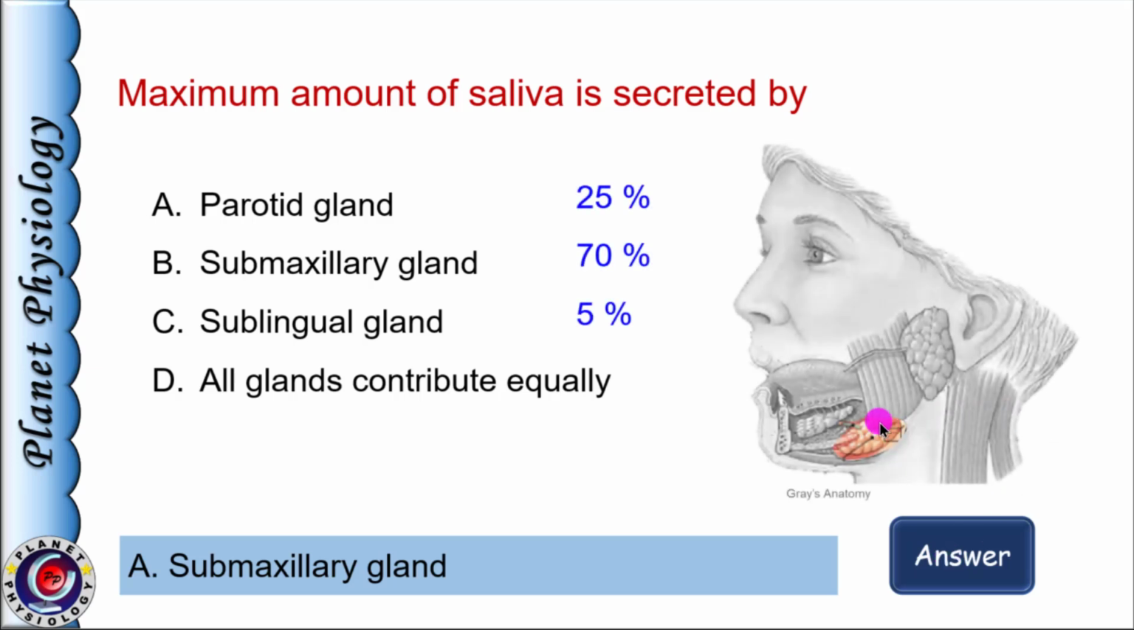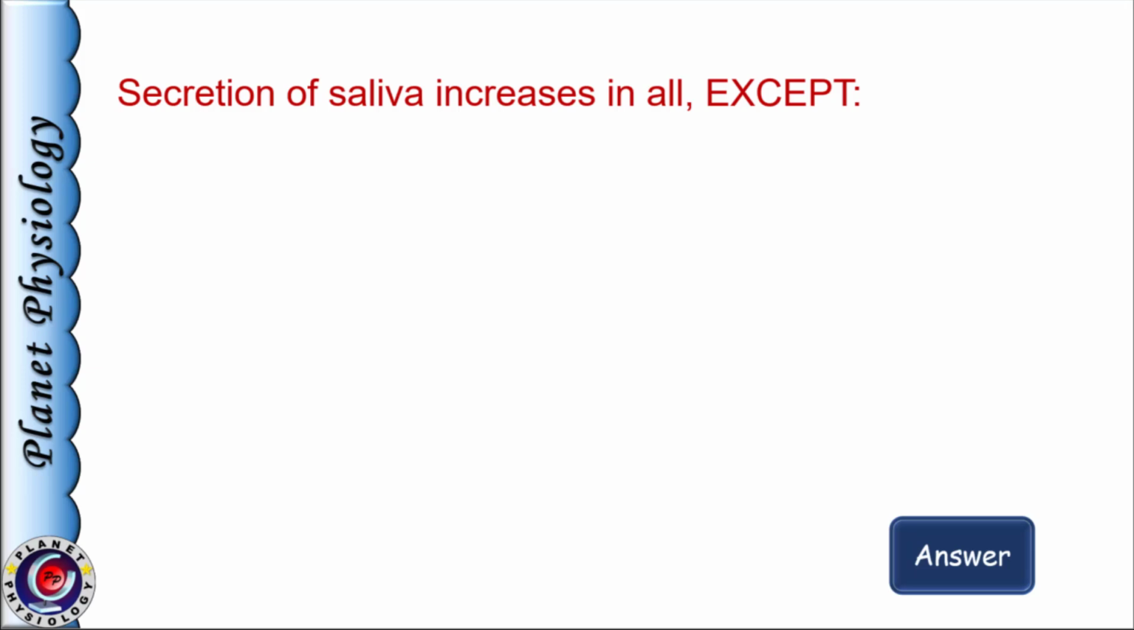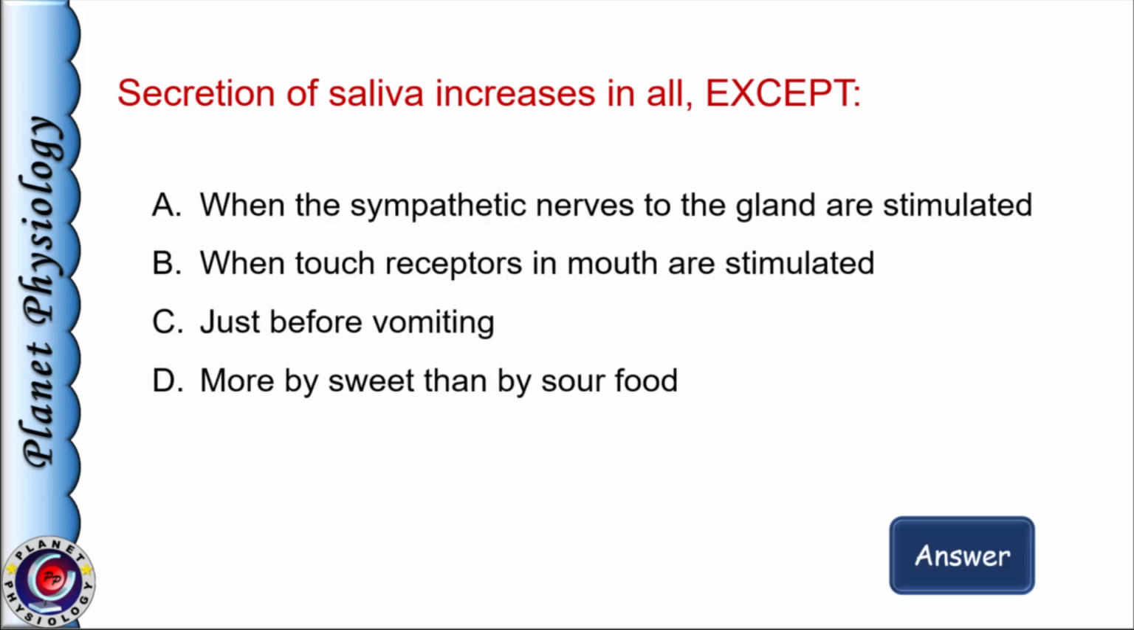It is also known as submandibular gland, and it contributes to 70% of the salivary secretion. Some students get confused with parotid gland. Even though parotid is the largest salivary gland, its contribution is just 25%. Next question. Secretion of saliva increases in all except A.